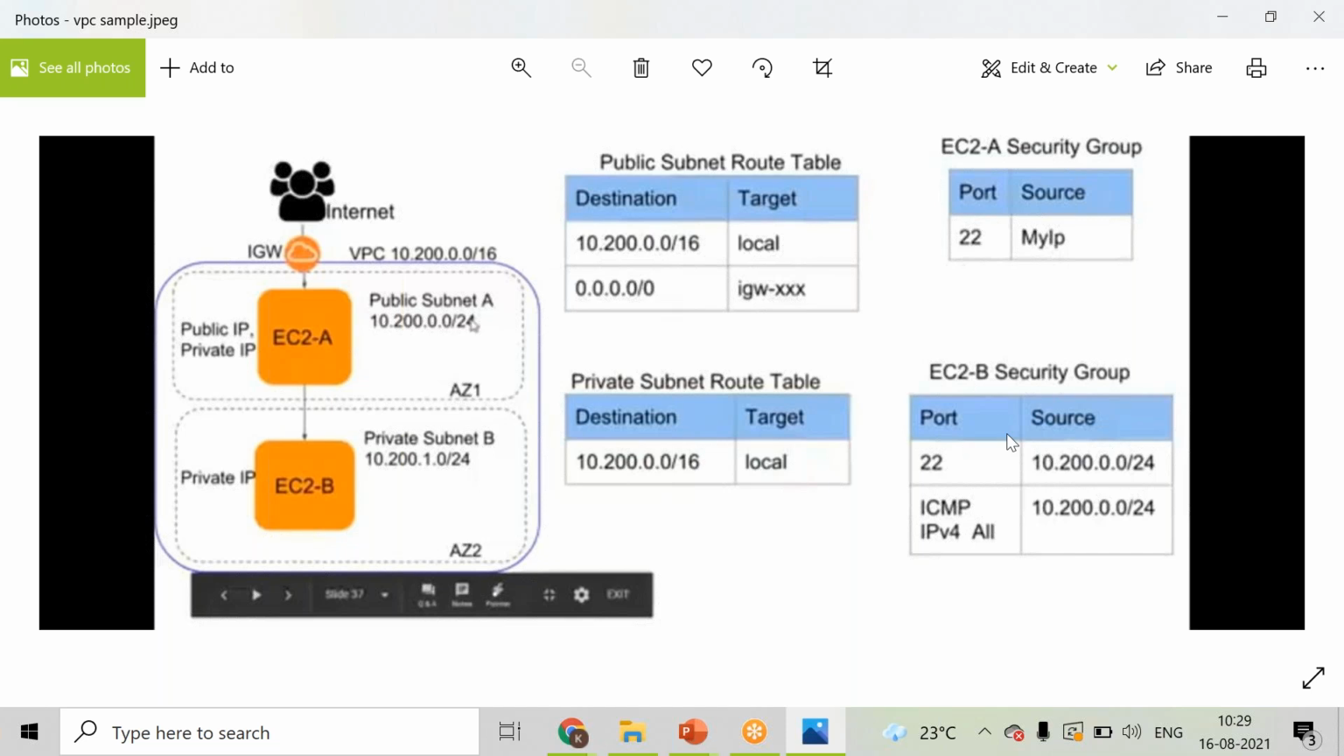So this is an overview. Once we create it, we will get more understanding of this concept. So at least try to take a look at the networking components.